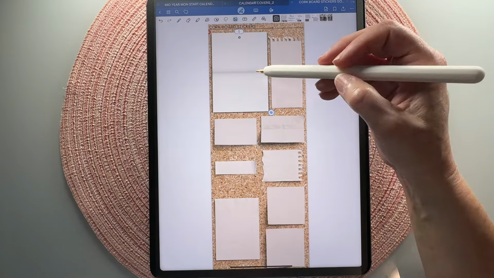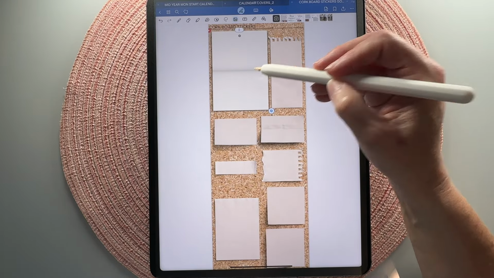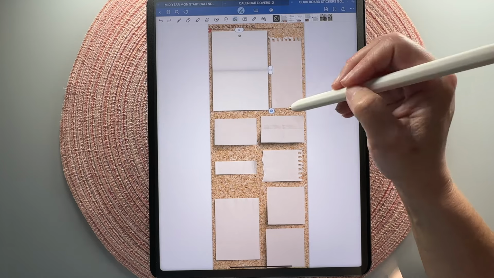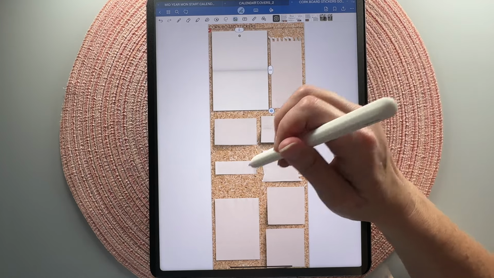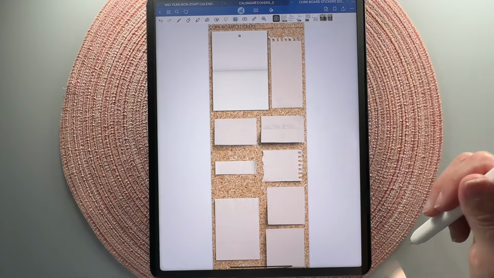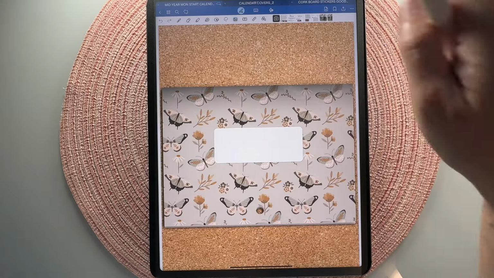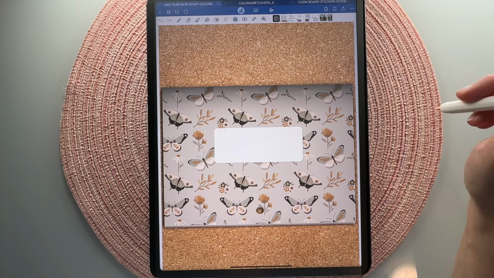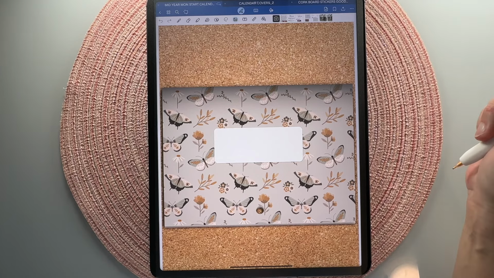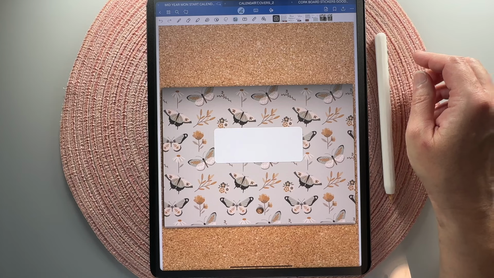So this one here I actually added in at the last minute. I'm like, why don't I just put a blank calendar in there too? So this little blank calendar can go on the cork board and give you like double the planning space. You can drag this out the full size of the cork board. You'll have a whole other page that you can customize in your planner. So there are a bunch of different ways you can use this simple month-only digital planner. I can't wait to see what you come up with. I hope you enjoy this new release.